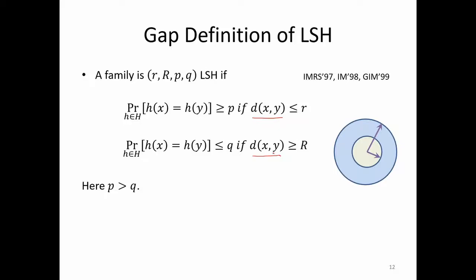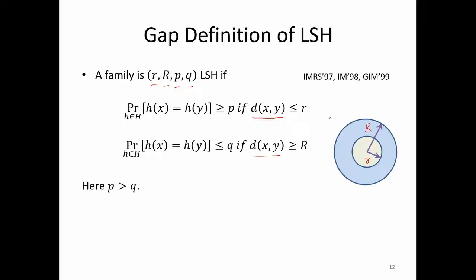There is no requirement that the similarity metric has to be between 0 and 1. So all those requirements are gone. So the distance metric also does not have to be between 0 and 1. Here you see we define this small r, capital R, p, q LSH family, where basically there are two radii. The first one, the small r, is the smaller radius, and the capital R is the larger radius.